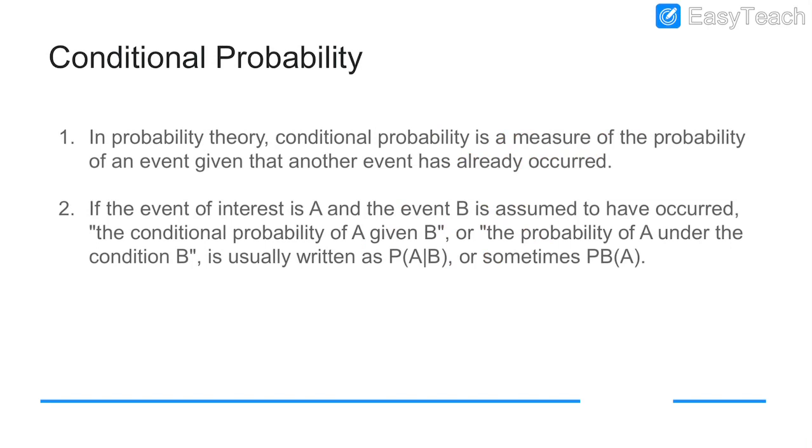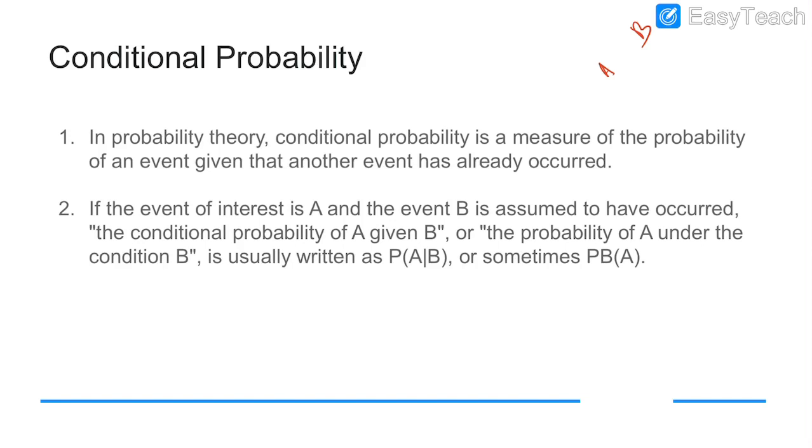And here, what does conditional probability mean? Probability means the chance of occurrence. Whenever we consider one event, the chance of occurrence of that event is decided based on the probability. In probability theory, conditional probability is a measure of the probability of an event given that another event has already occurred. Suppose there are two events, event A and event B.